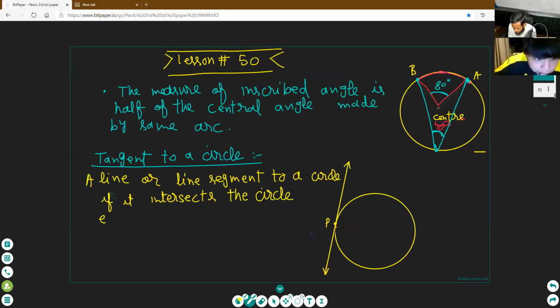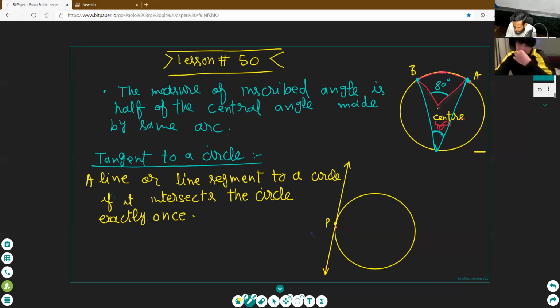Okay, exactly once. Clear or not clear, Paulo? And this is the circle, and there is also a common tangent. We have also drawn these common tangents.